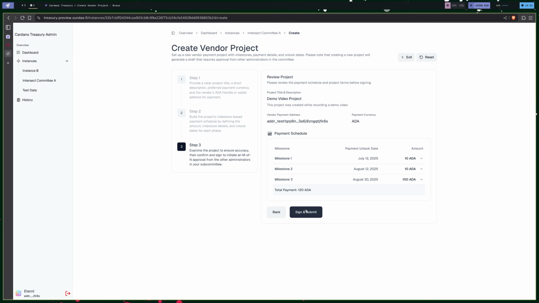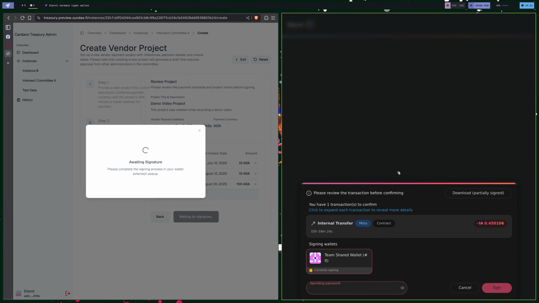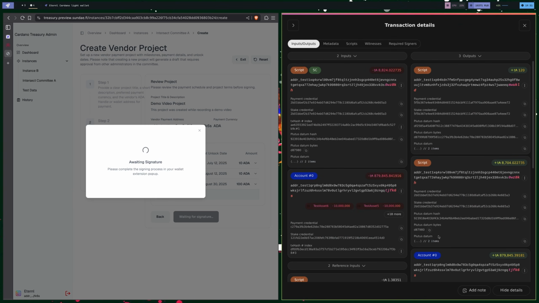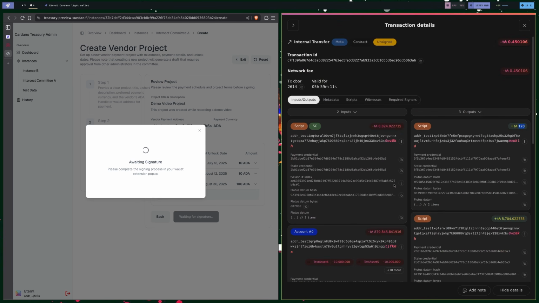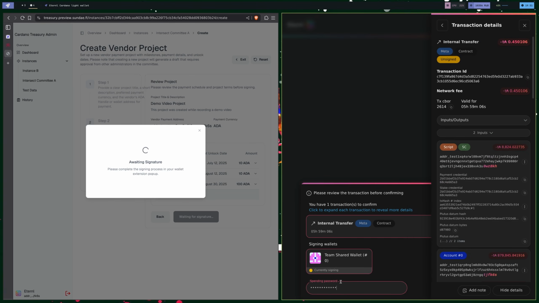So let's go ahead and just sign and submit here. This is going to build the transaction and prompt me for a signature. So I can review this transaction. I can see that it's paying some amount of ADA into this smart contract. I can make sure, okay, 120 ADA, that adds up to what my milestones were, et cetera. And then I can provide my signature and submit it.